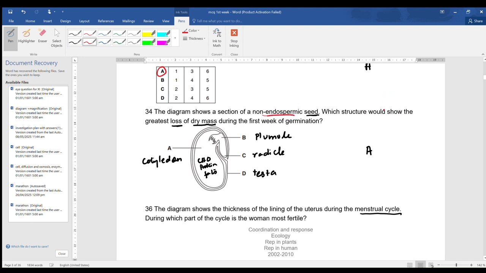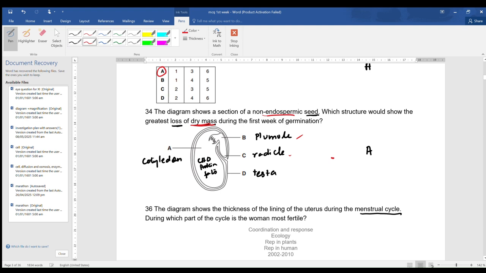Which structure would show the greatest loss of dry mass during the first week of germination? What makes the dry mass? The dry mass is made by carbohydrate, protein and fats, and we know that these are present in the cotyledon. So during the first week of germination, this carbohydrate, protein and fats are utilized for the growth of radicle and plumule.